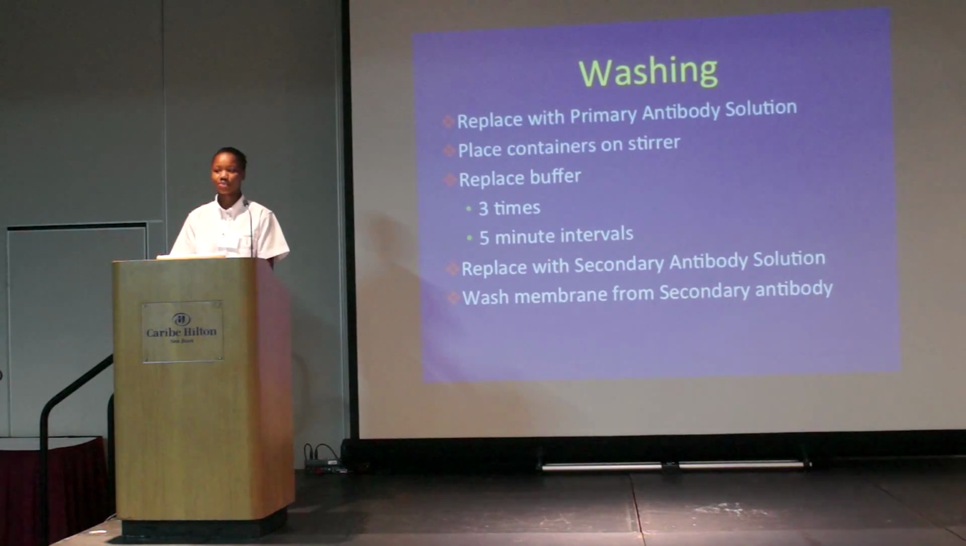Once those 5 minutes were complete, the primary antibody solution was discarded and replaced with new solution. And we did this 3 times at 5-minute intervals. After the 3rd wash, the primary antibody solution was discarded and replaced with secondary antibody solution. And this was left on the stir for an hour. After, we washed our membrane again, however this time we used secondary antibody solution. After washing, we could process our membrane to produce the results.